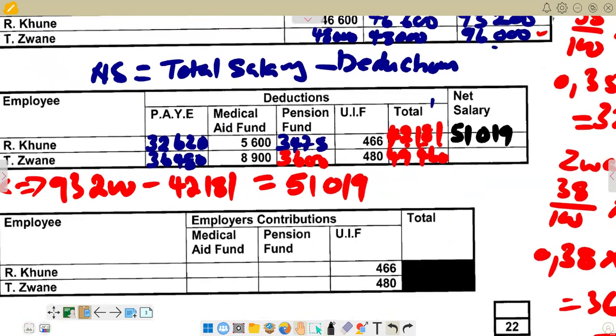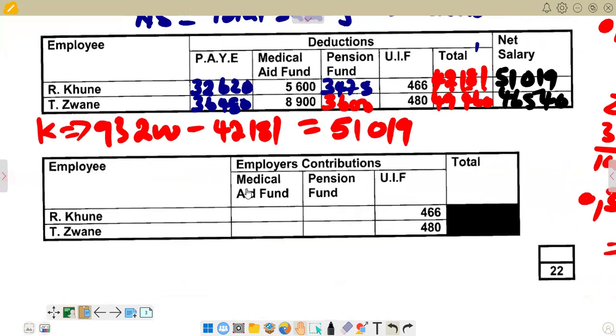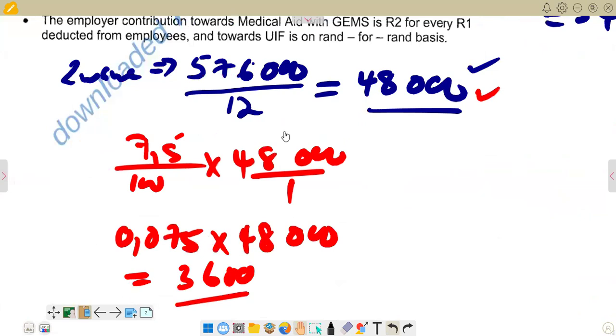So it's going to come here, 46,540. So this is the amount that we have in terms of our net salaries. Then I will go to the last part, whereby we are given the employer's contribution. On the employer's contribution, remember we put an explanation in terms of a medical aid and pension fund. UIF is pre-entered, so you're not going to worry. Then the total section, you're not going to add because it's cancelled there, so you're not going to enter that. Then we go to medical aid to see what's the employer's contribution and see the instruction that you are given in the question.